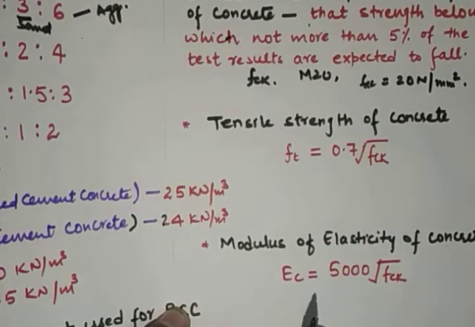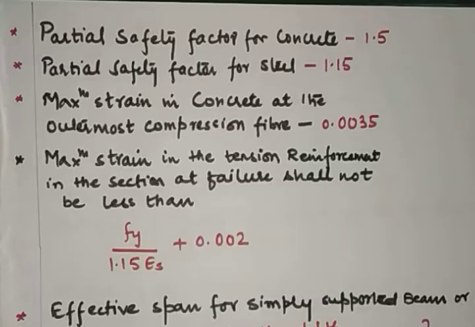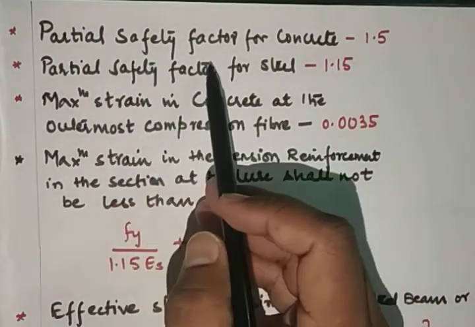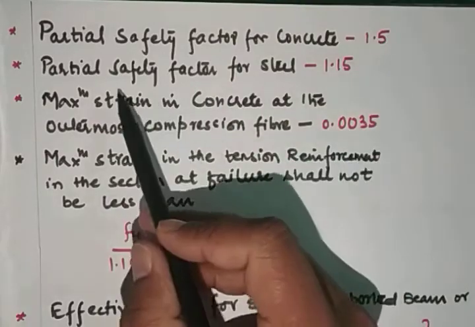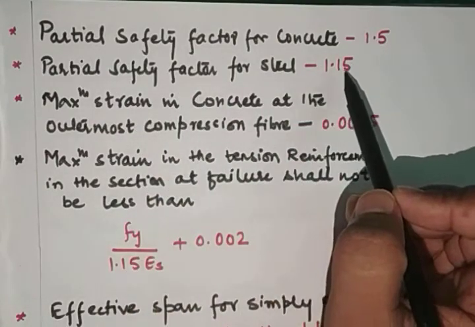So the modulus of elasticity of concrete, as per IS 456/2000, that is Ec, is equal to 5000 under root fck. The partial safety factor for concrete is 1.5, and the partial safety factor for steel is 1.15.